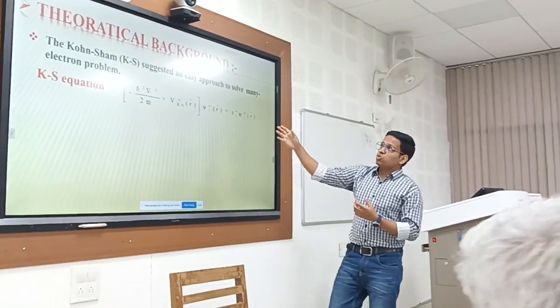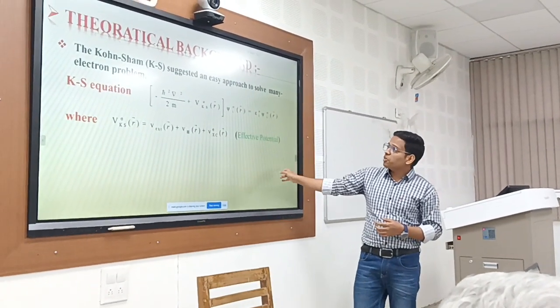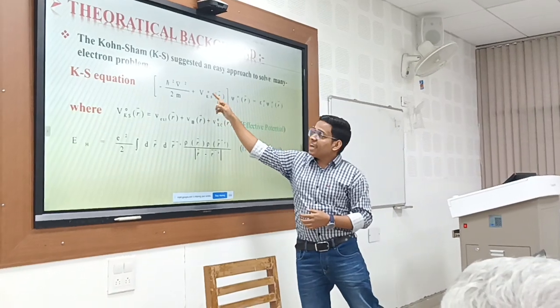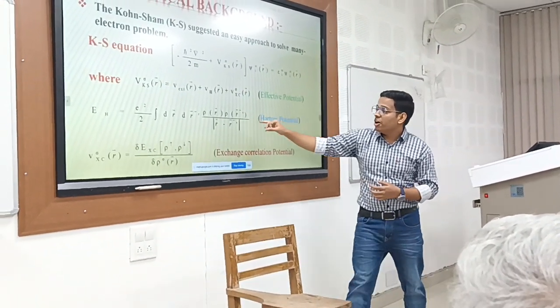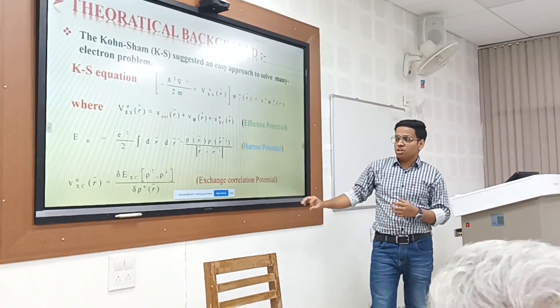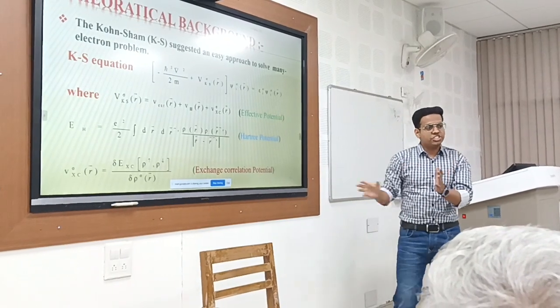Kohn and Sham suggested an easy approach to solve this Schrödinger wave equation. There V_KS is the effective potential containing some potentials, that is the Hartree potential and the exchange correlation potential. Now we are mainly considering the exchange correlation potential, which is additional.